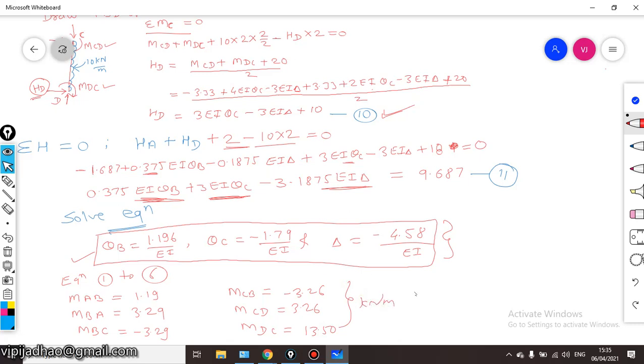Final step will be to draw the bending moment diagram. This will be the final step of this particular problem.